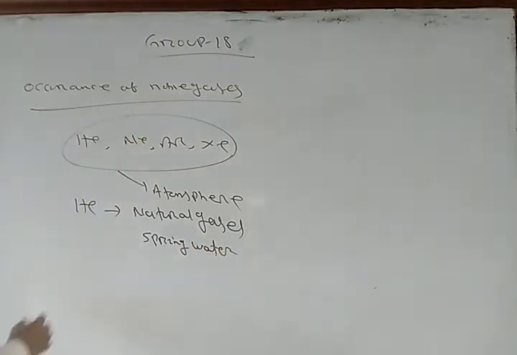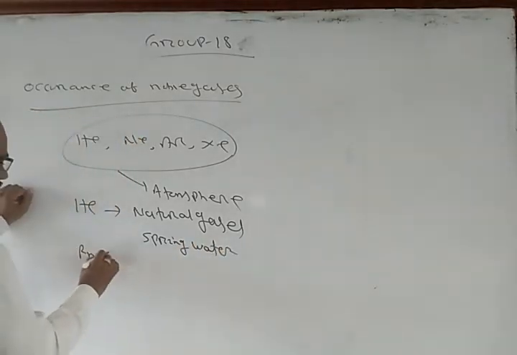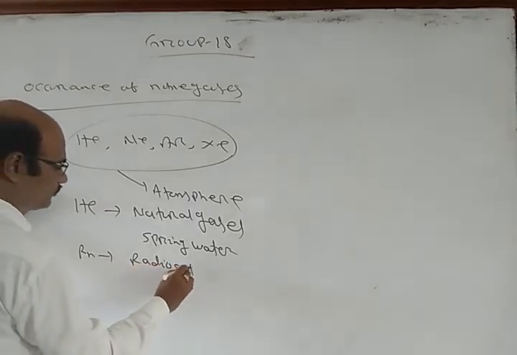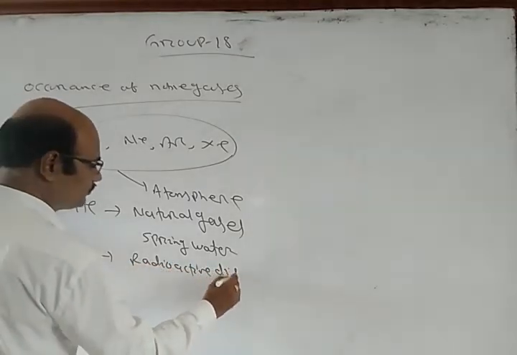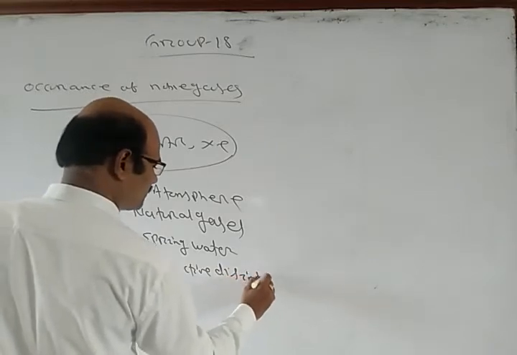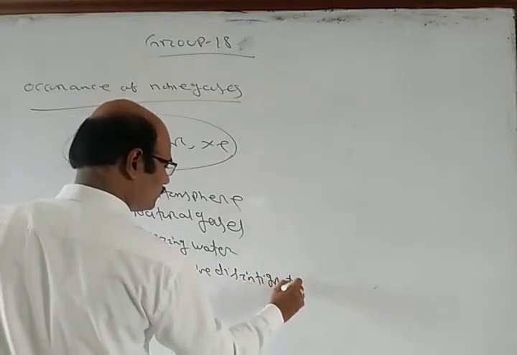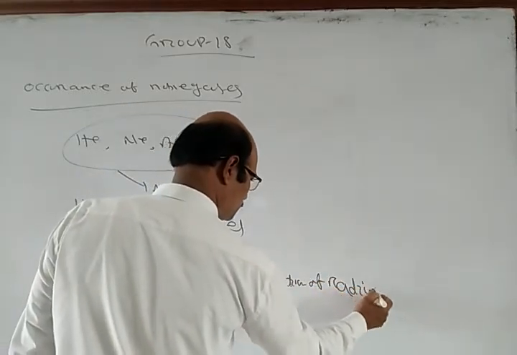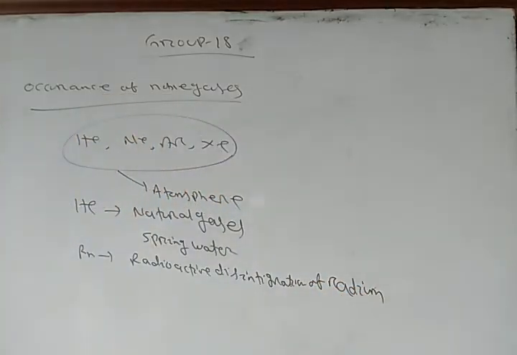And radon is found by the radioactive disintegration of radium. Okay. So, these are the occurrence of the noble gases.